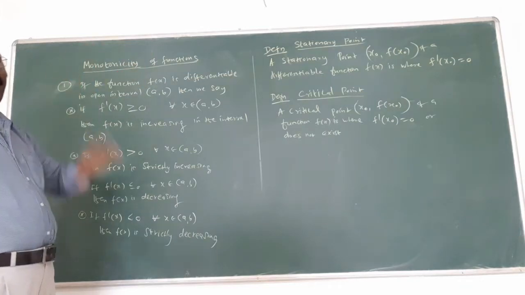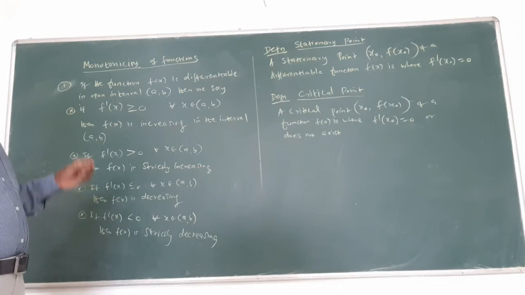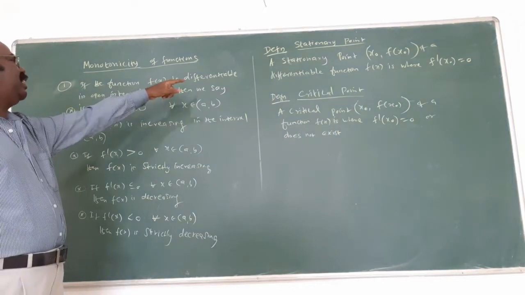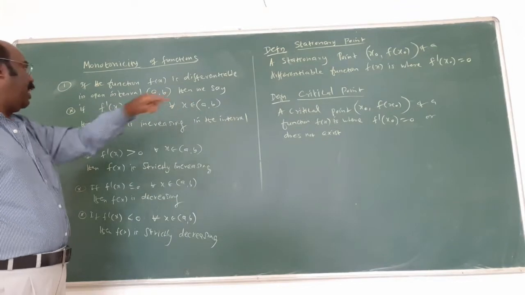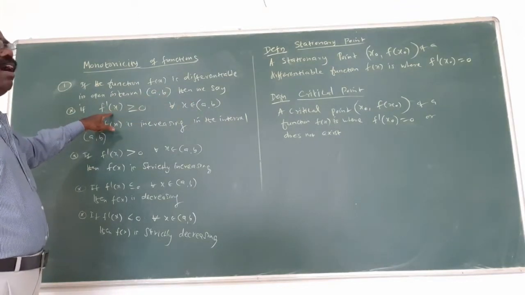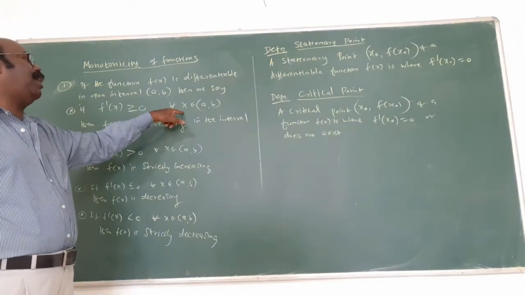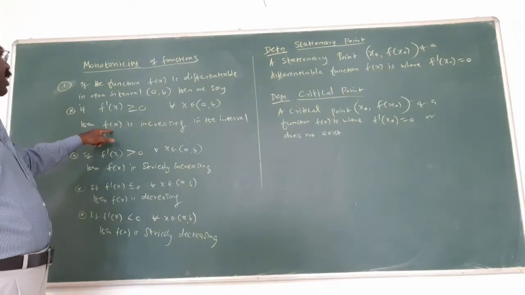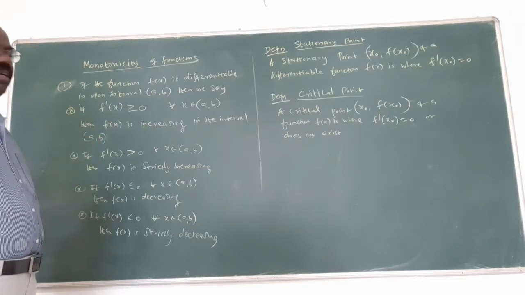Monotonicity of functions. The first one is whether the given function is increasing or decreasing. If the function f of x is differentiable in the open interval (a, b), and the first derivative is always greater than or equal to 0 for all x belonging to (a, b), then f of x is said to be increasing in (a, b).